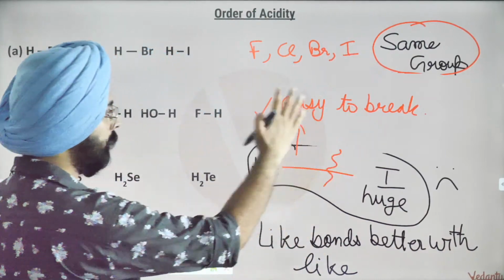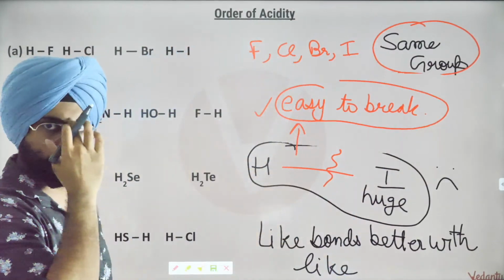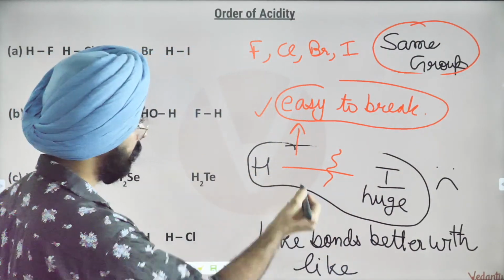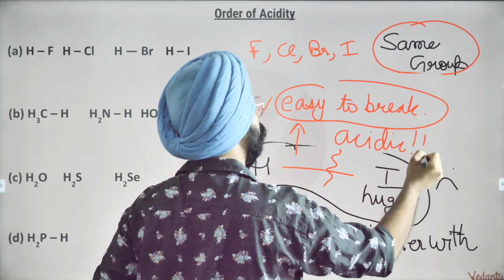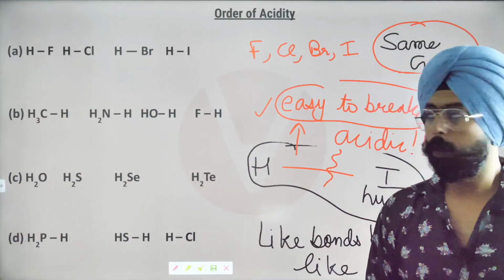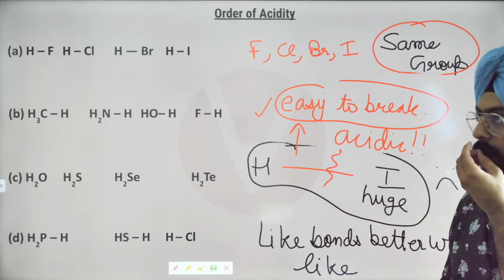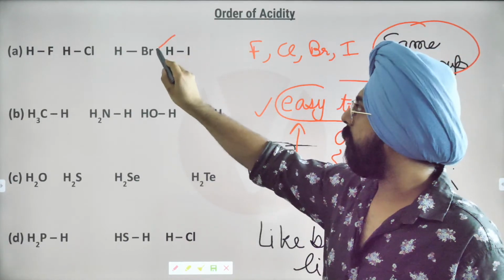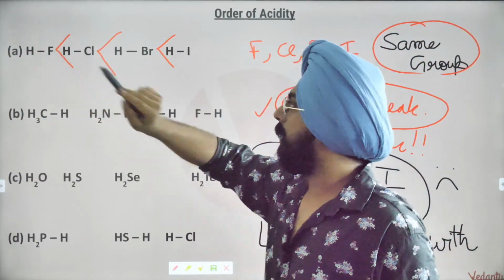Otherwise, what we need to understand right now is because of the size difference, the bond is very easy to break. Therefore, this is going to be an acidic species. HI is going to be very, very acidic. So, my dear friends, over here, what will be the order of acidity? Order of acidity will be HI is most acidic. Then you have HBr, then you have HCl, then you have HF.